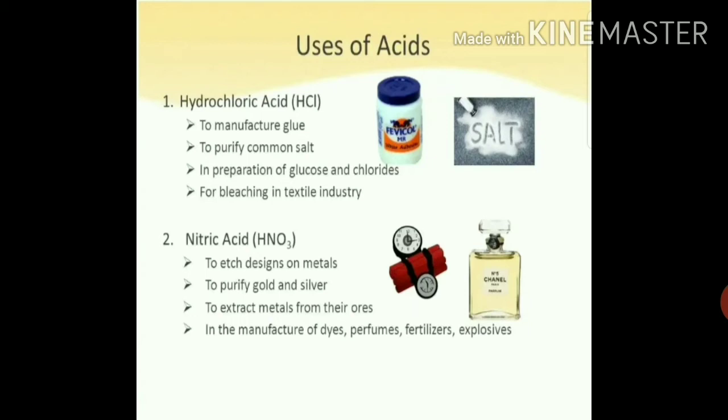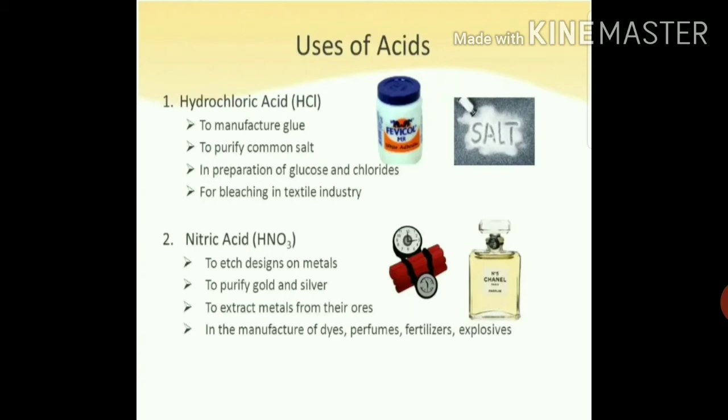Next we have nitric acid, that is HNO3. Nitric acid is used to etch designs on metals. What is the meaning of etch? Etch means engrave, नक्काशी करना, making designs on metals. So nitric acid is used to make designs on metals.